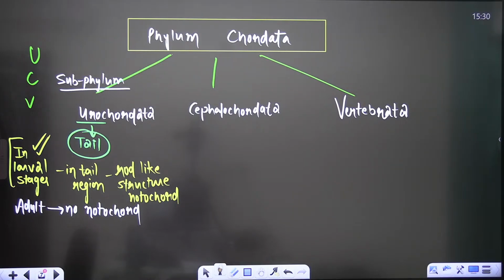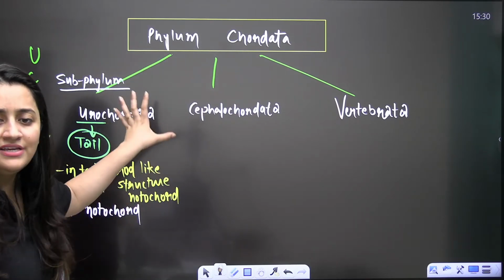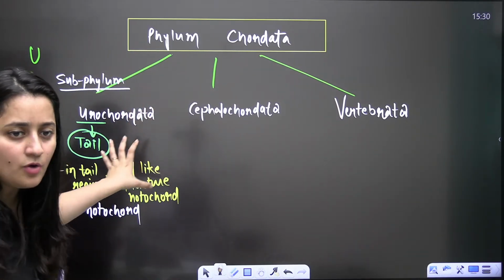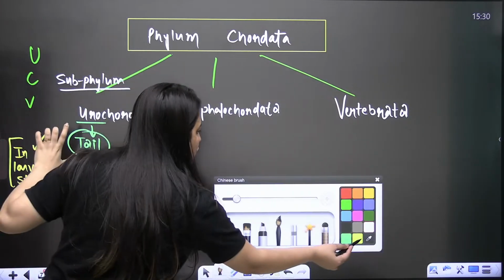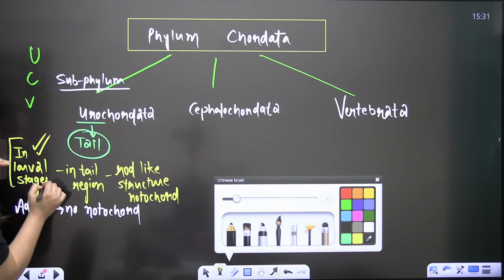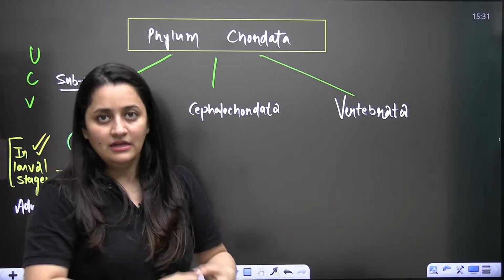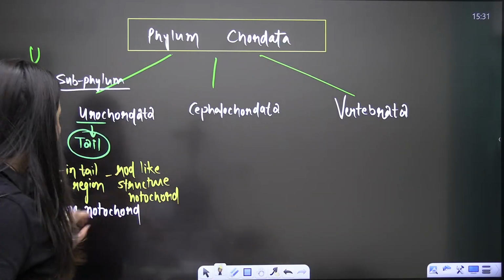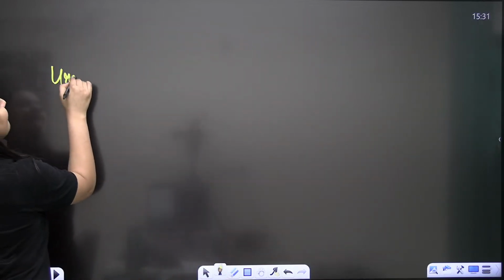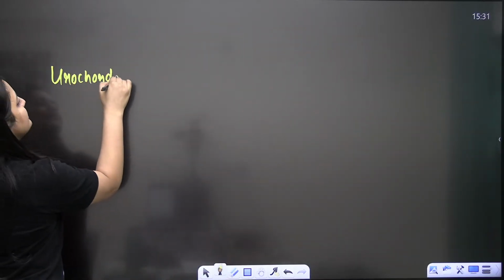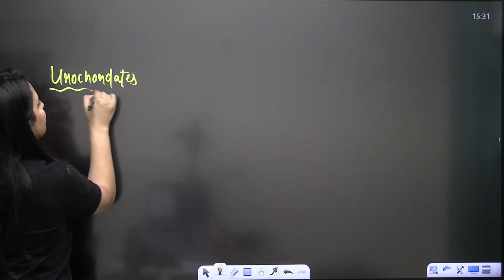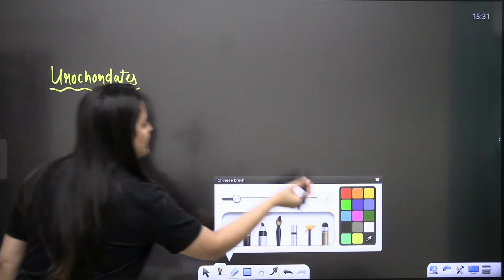Done. Fine. So now when you discuss these Urochordates, you should focus on one thing here, that in the larval stages, chordate-like characters are there. Right now I am quoting the example of notochord, but it is not just the notochord. Everything is given in NCERT, you just need to understand the NCERT.